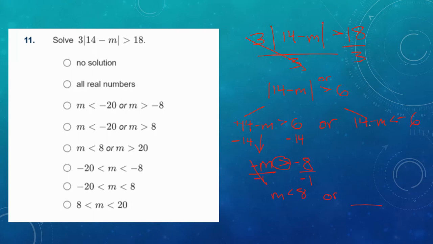All right, so on the other side, I'm going to subtract the 14. It's the same two steps to solve. Get a -m is less than -20. And then I'm going to divide by -1 and circle the symbol here. M is greater than +20. So let's find the one that represents that best. M is greater than 20, or m is less than 8 is right here in the middle.